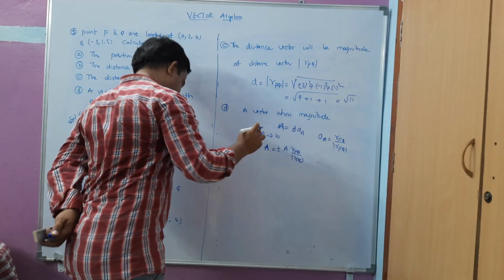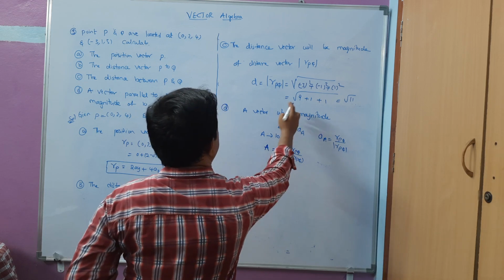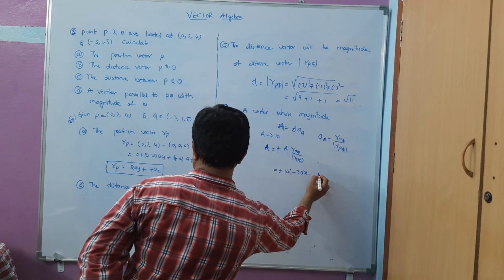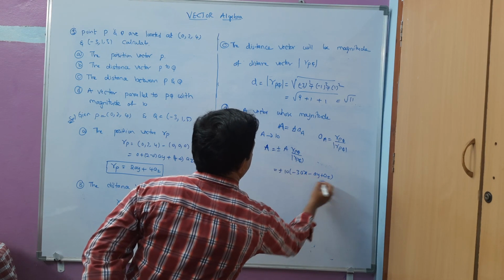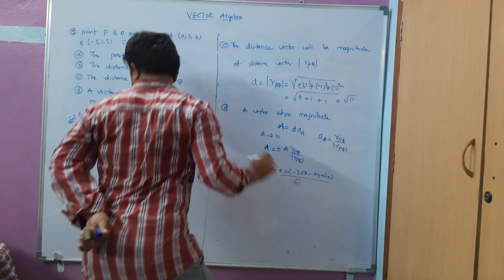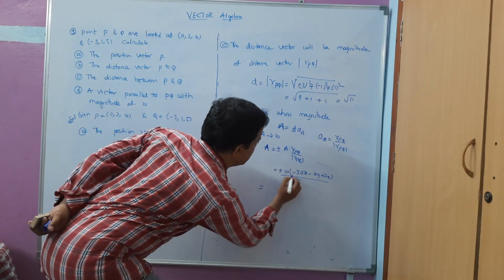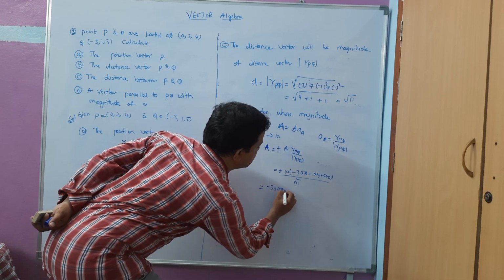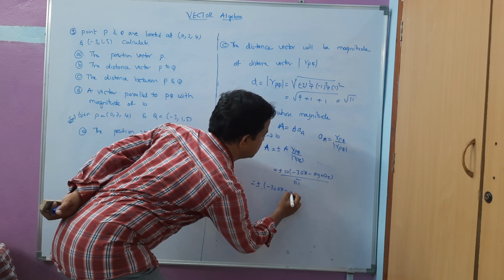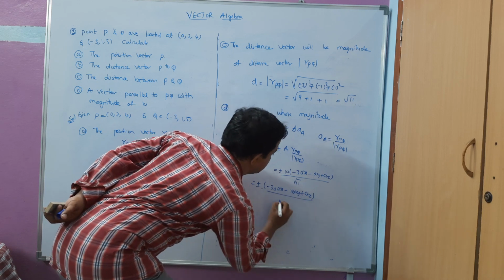So it is plus or minus 10 times RPQ, which is -3AX minus AY plus AZ, divided by mod RPQ, that is root 11. Multiplying each element, I get plus or minus (-30AX minus 10AY plus 10AZ) by root 11.